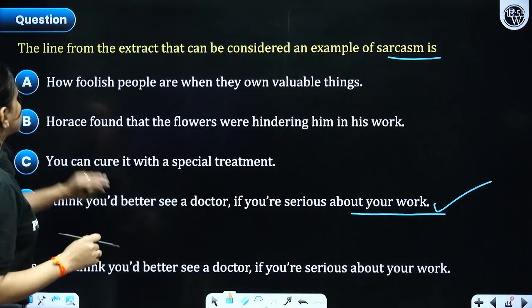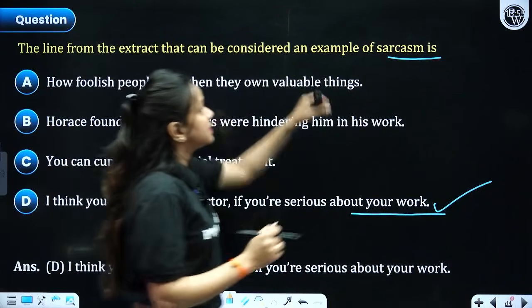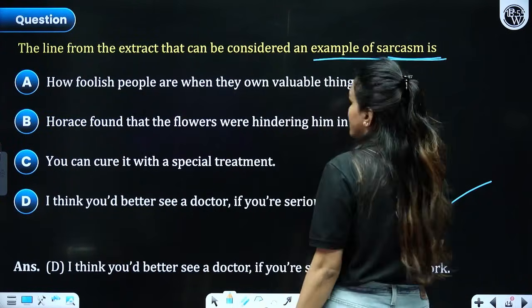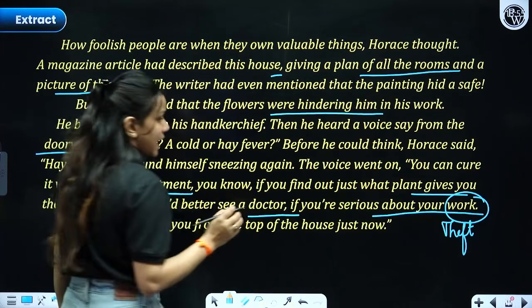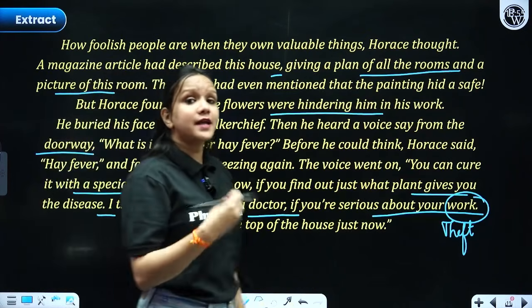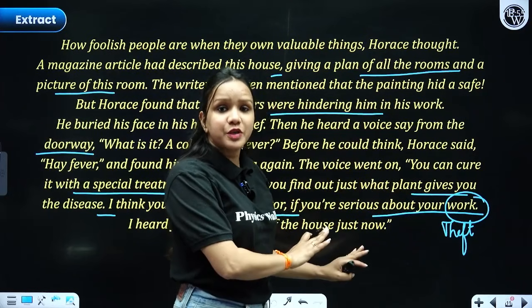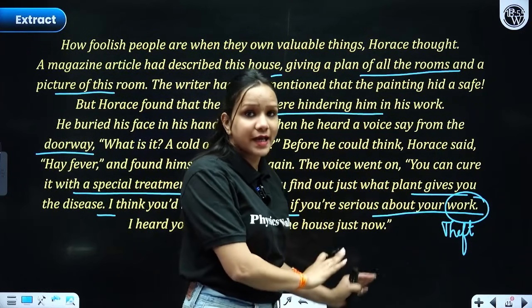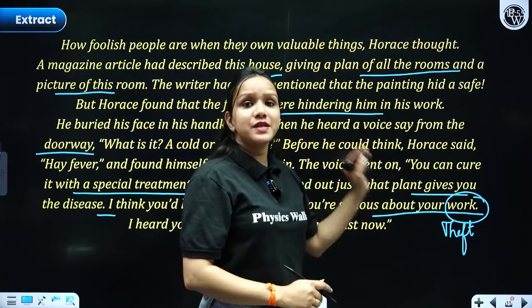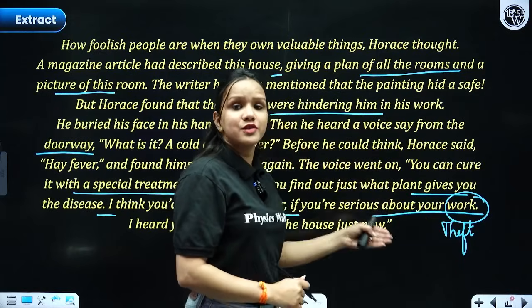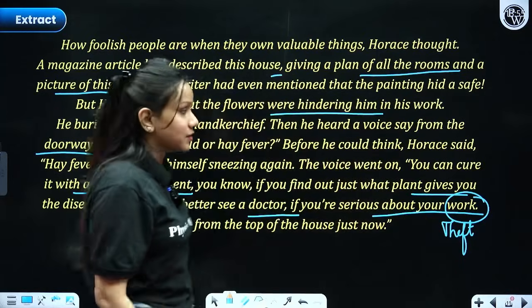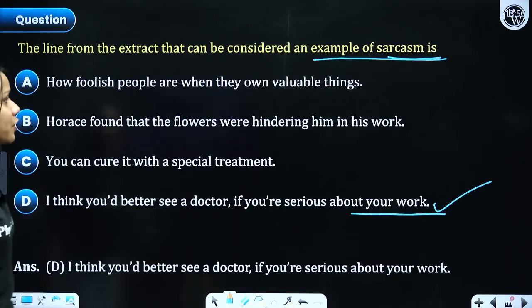Why? Because the question says the line that can be considered an example of sarcasm. While explaining the entire incident, I told you there is humor and irony in this particular line, when the lady stated that if he is really serious about his work, then he should definitely consult a doctor. I hope it's clear to all of you.